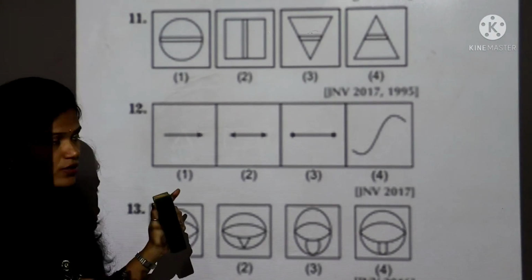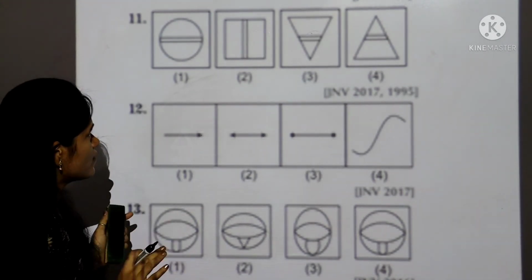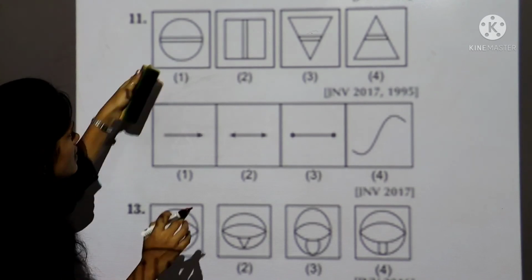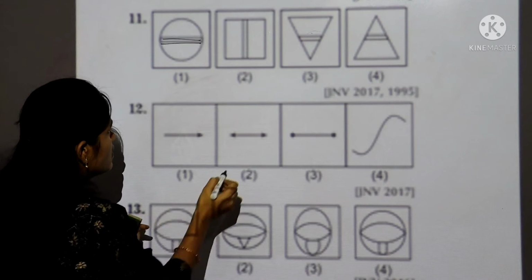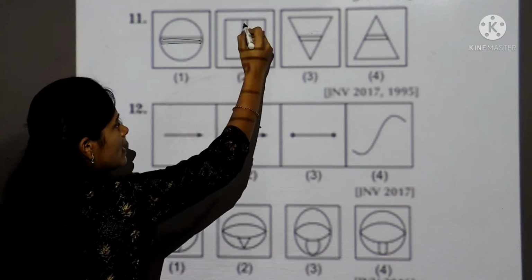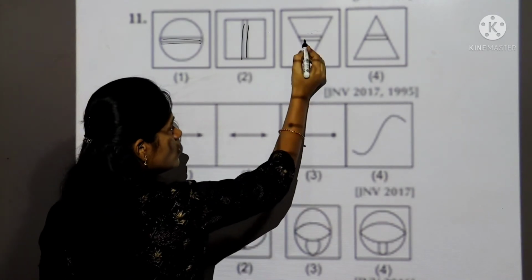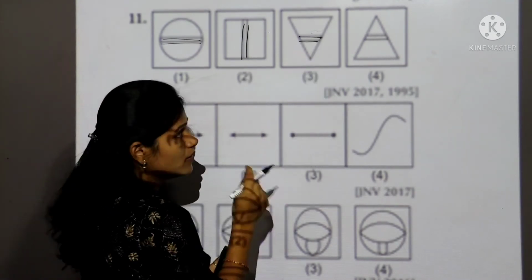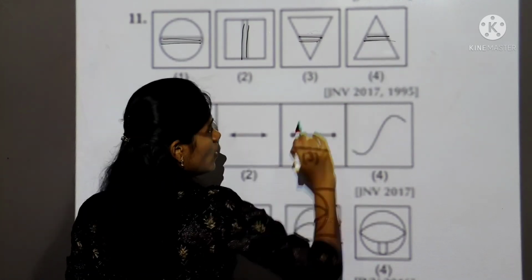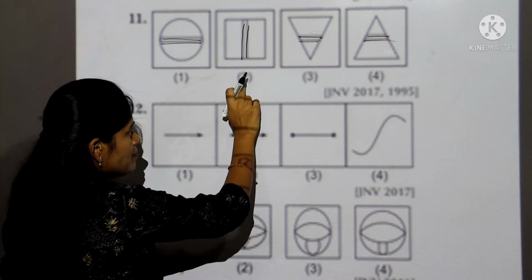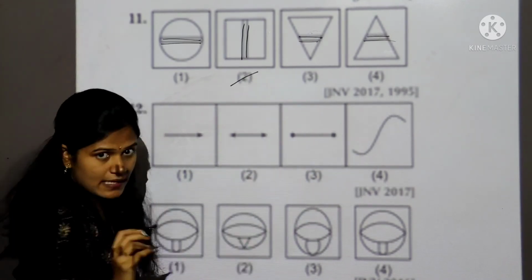Let's take 11th question. Here in this you need to identify 3 should be similar, 1 is different. See here middle lines. See, in first box, two parallel lines which are in horizontal. In second box, two parallel lines which are in vertical. In third box, two parallel lines are in horizontal. In fourth box, two parallel lines are in horizontal. Except two, remaining are in horizontal. So our different figure is second one.